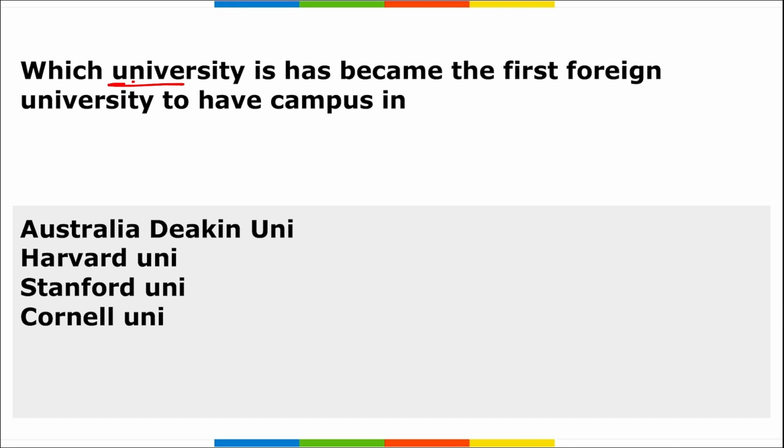Moving on, which university became the first foreign university to have a campus in India? This will be Deakin University from Australia. Then remember where this campus will be built in India. It will be in GIFT City.